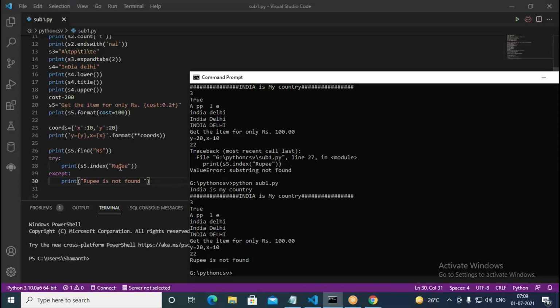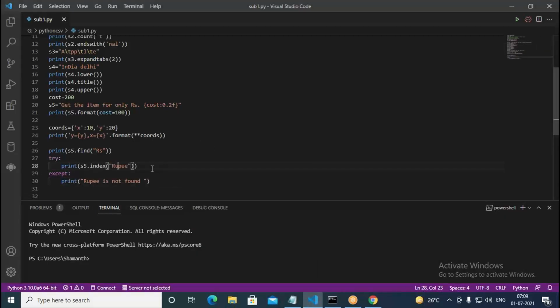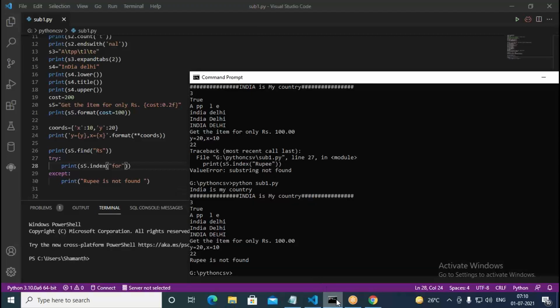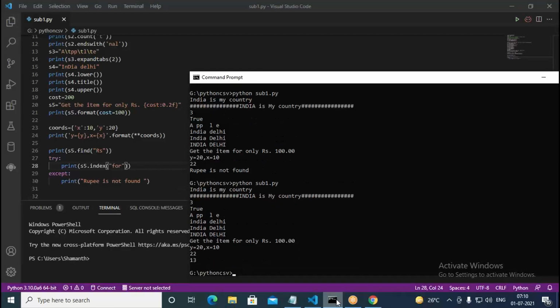But when you go with some other word, say fur, we are looking for fur in this. So when you go for fur, what happens? See, that should be found. It is available at the 13th position. So like this, you can use find and index as per your necessity.